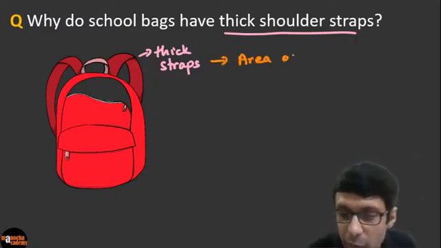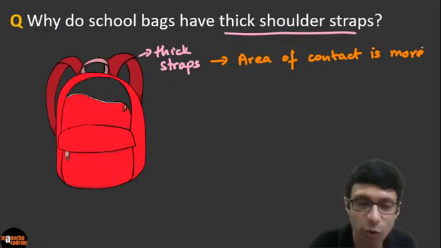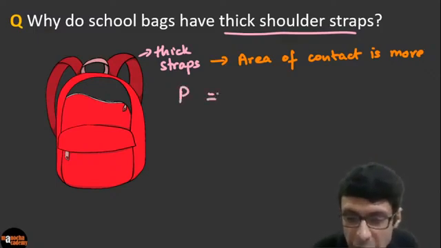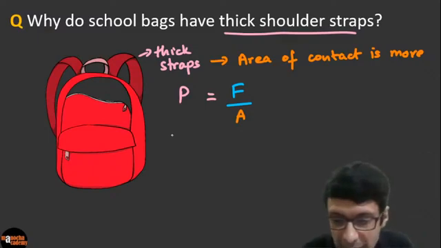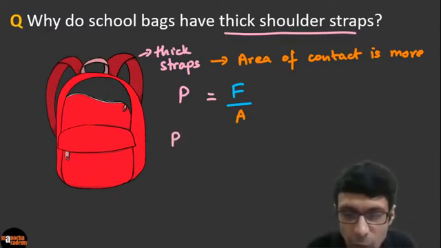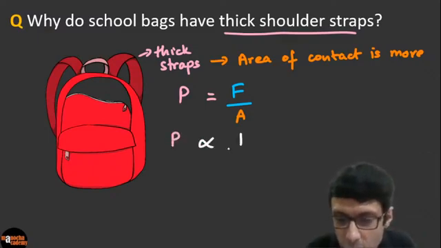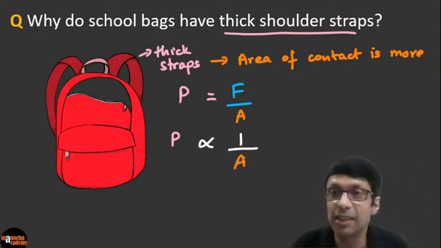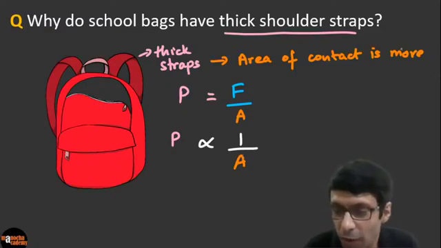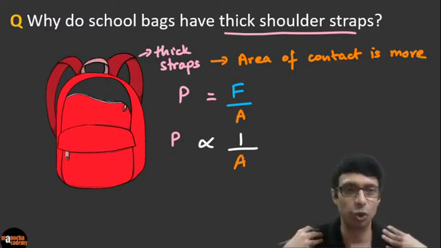more, or area of contact you can write, right? So area of contact or area is more, right? And again, the formula is pressure is force or thrust divided by area of contact. So therefore we can clearly say that pressure is inversely proportional to the area. And so therefore, since the area of contact is more, we feel less pressure on our shoulders, okay?